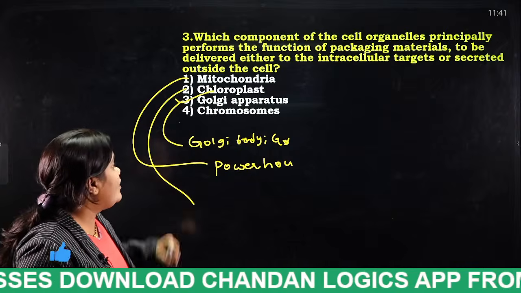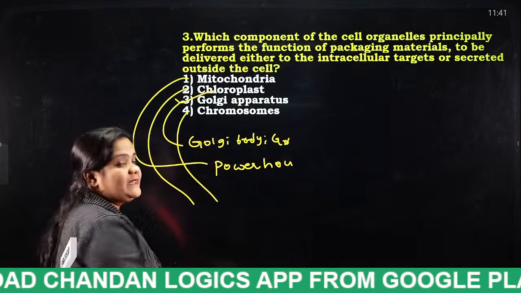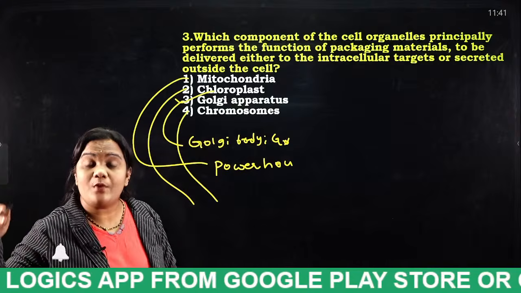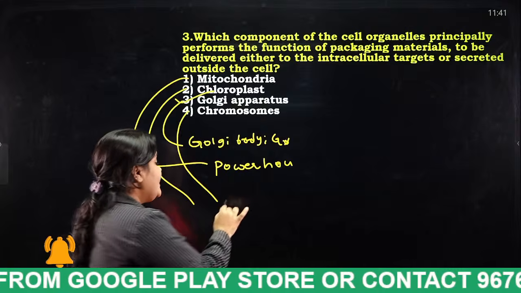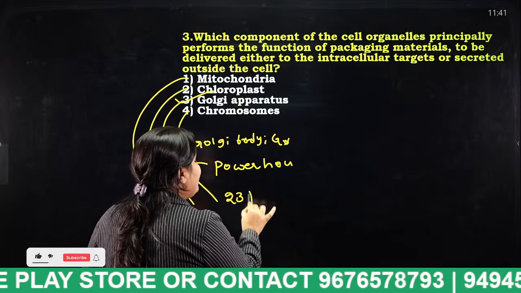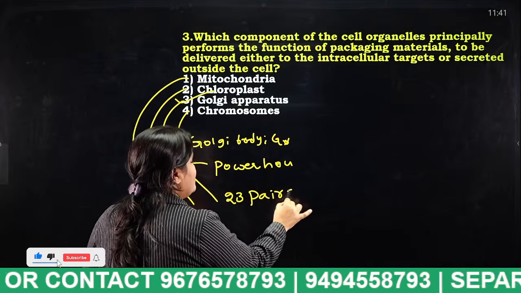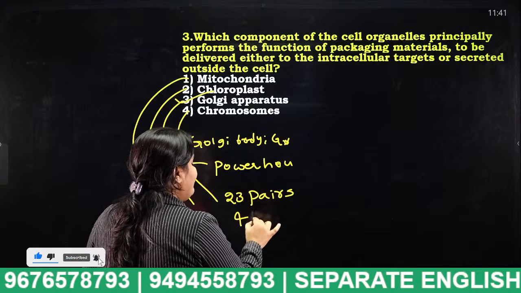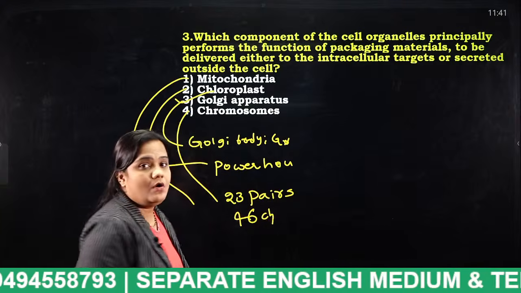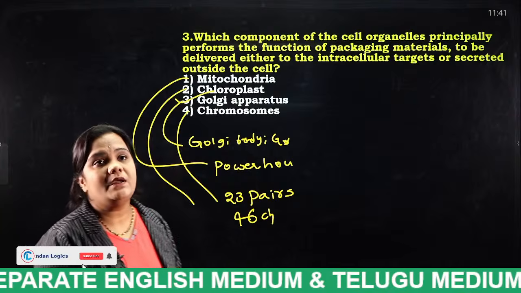Okay, and what are these chromosomes? Chromosomes are nothing but, in our human body, how many pairs of chromosomes will be there? In our human body there will be 23 pairs of chromosomes, in complete 46 chromosomes. Okay, this is a very important thing to be noted.